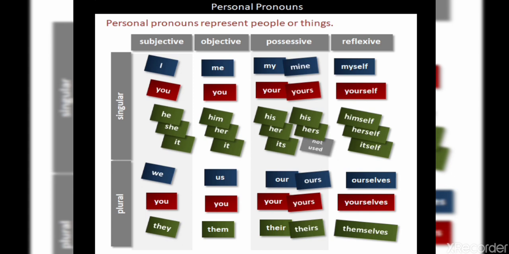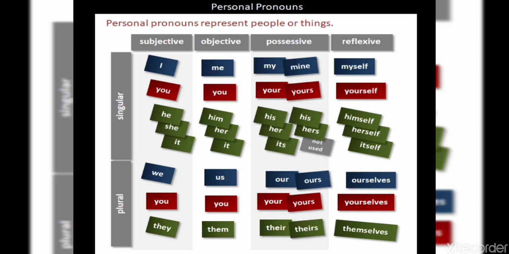The subjective pronoun singular: I, you, he, she, it. The subjective pronoun plural: we, you, and they. The objective pronoun singular: me, you, him, her, and it. The objective pronoun plural: us, you, and them. The possessive pronoun singular: my, mine, your, yours, his, her, its, and hers.